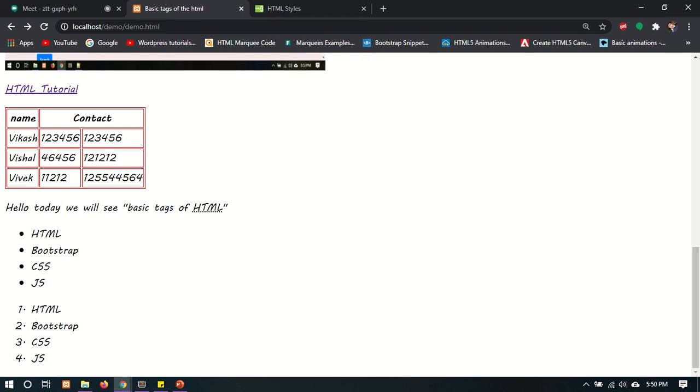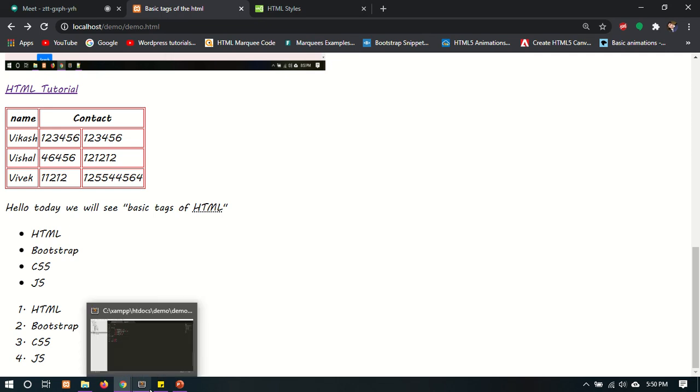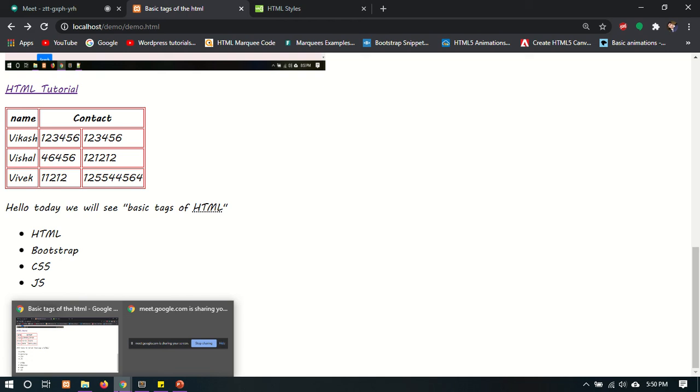DT is used for giving the item names, and DD is for the description, which describes the items. Now we are going to use the DL and DT tags, the description tag.